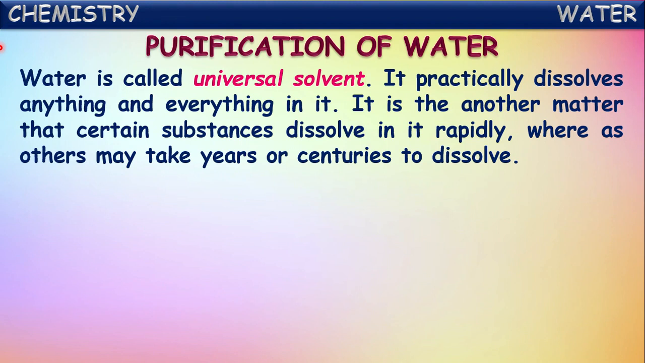Water is called the universal solvent. It practically dissolves anything and everything in it. It is another matter that certain substances dissolve completely and very fast, and some other substances dissolve very slowly, and they may take years and centuries to dissolve. That depends upon the nature of the substance, but many substances dissolve into water. Because of this reason, water is called the universal solvent.